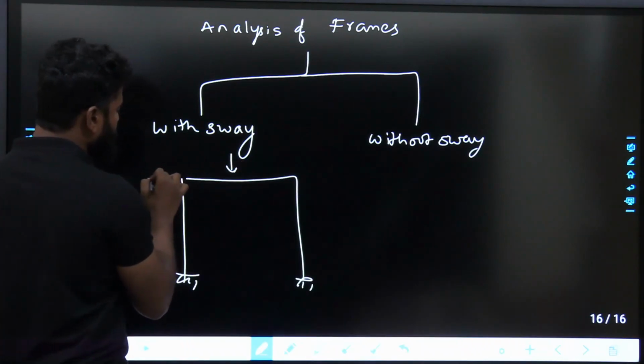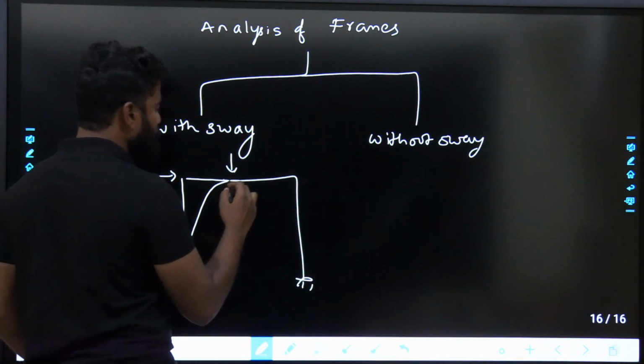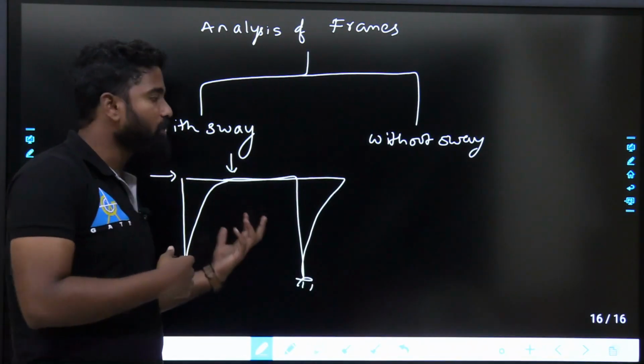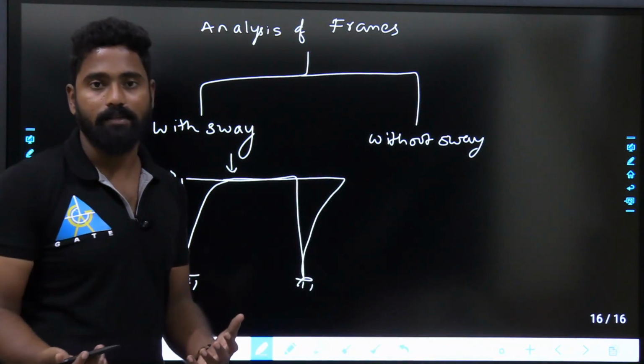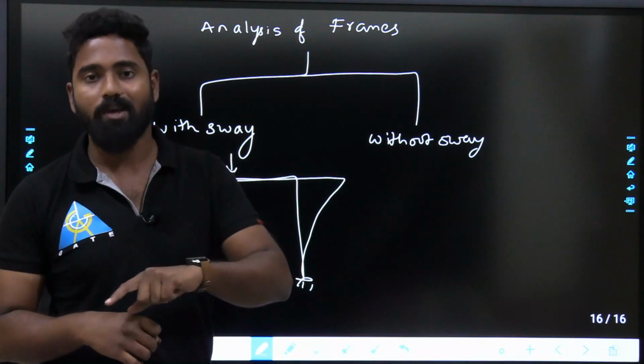if there is movement in any direction, if it is moving something like this, then there is a sway. So for this sway, how are you going to analyze the things? In frames, we will see two types of analysis: frames with sway, frames without sway.